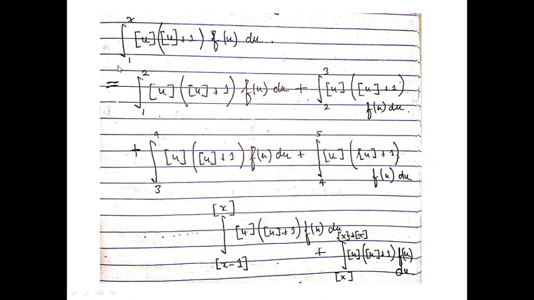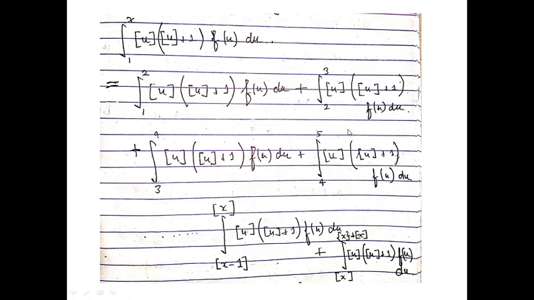Now what we'll do, we will divide this integration from 1 to x. We'll partition it unit-wise, that is, from 1 to 2, 2 to 3, 3 to 4, 4 to 5, up to the greatest integer x, and then from the greatest integer x to the actual x. The actual x can also be written as the greatest integer x plus the fractional part of x. So that I've shown here. This step is clear, I hope so.